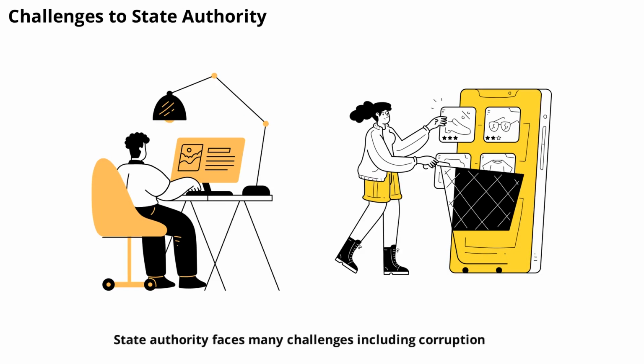State authority faces many challenges, including corruption, inefficiency, and resistance from citizens. Globalization, technology, and social movements can also limit or reshape how authority is exercised. Governments must adapt to these challenges to remain effective and legitimate.